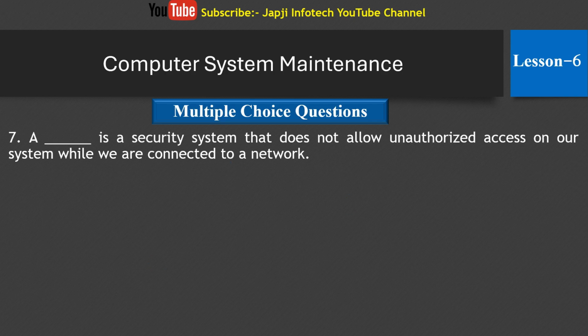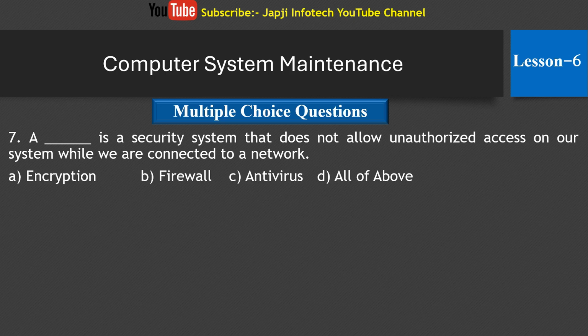And the seventh one is a dash is a security system that does not allow unauthorized access on our system while we are connected to a network. And the options are encryption, firewall, antivirus, and the last one is all of above. And the right answer is a firewall is a security system that does not allow unauthorized access on our system while we are connected to a network.